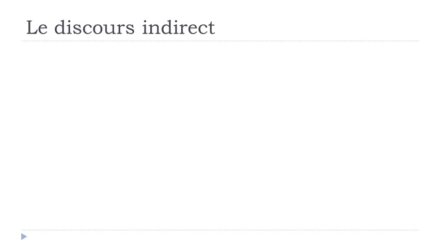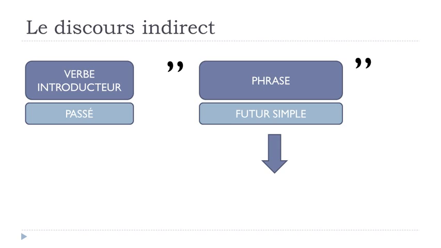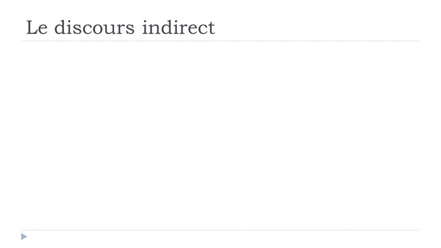Okay? So let's see now another possibility. If we've got still the passé form in the first part, and then this futur simple form in the second part, then this futur simple will change and become futur du passé. It's a strange thing because we tend to call that futur du passé, but technically it's conditionnel présent. All right, so that's the way you will have to remember it. Oops, the accent was in the wrong direction. It should be like that, okay? But anyway, it's the conditionnel présent form that you will have to put here.